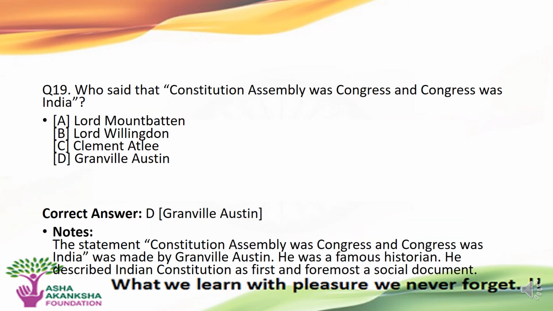Who said that? "The Constituent Assembly was Congress and Congress was India." Options are A. Lord Mountbatten, B. Lord Wellington, C. Clement Attlee, or D. Granville Austin. The correct answer to this question is option D, that is Granville Austin.